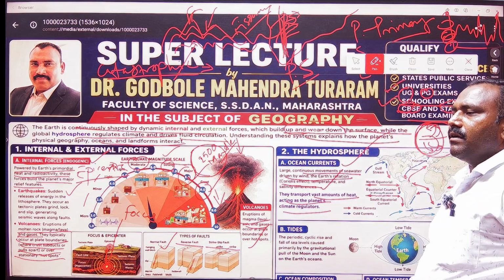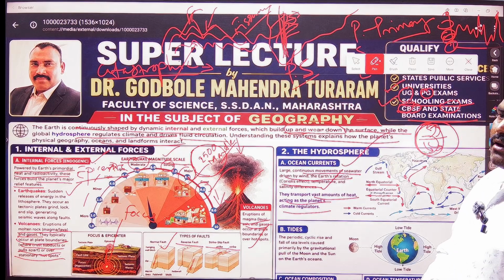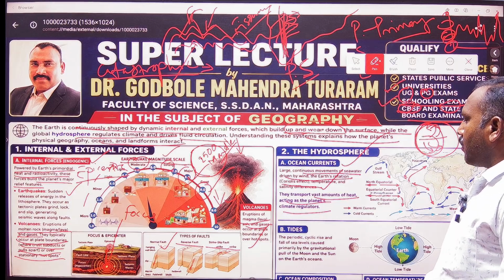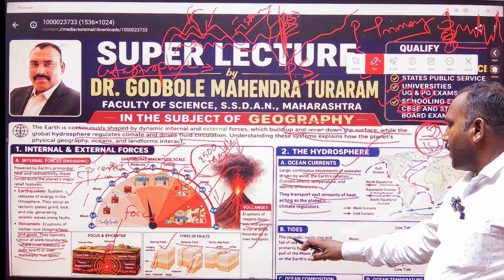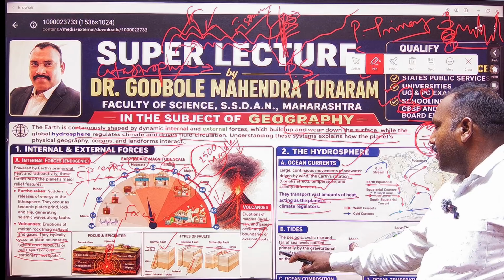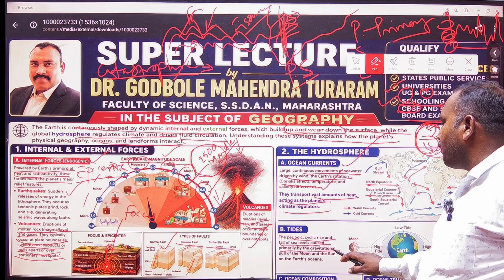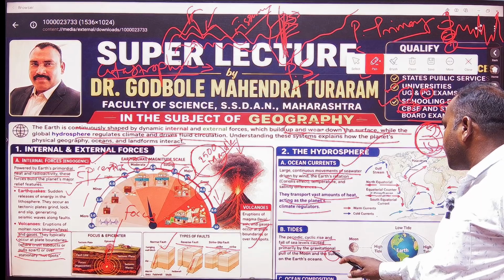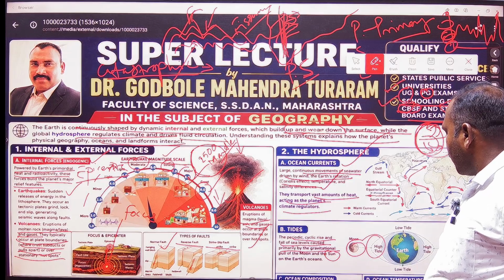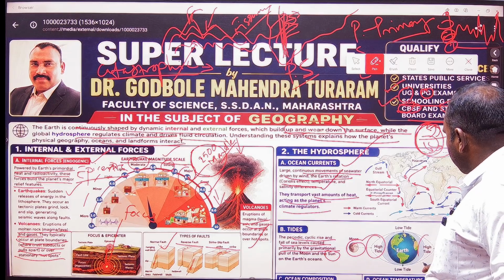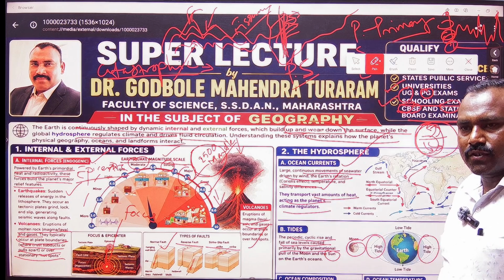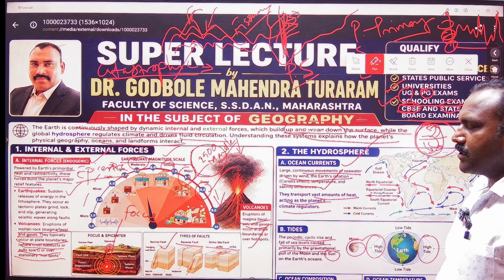The tide can be created by the pulling force of either the sun or the moon, because the tide is a periodic or cyclic rise and fall of the sea levels caused primarily by the gravitational pull of the moon and the sun. See, the moon is pulling the ocean water here, and here also the sun is pulling the water with its gravitational force, and therefore high tides are created by the sun and moon.